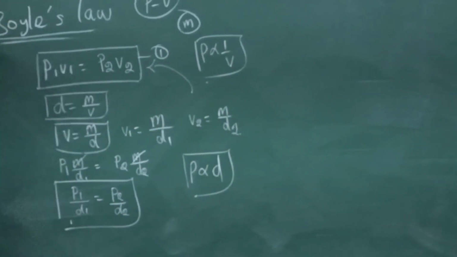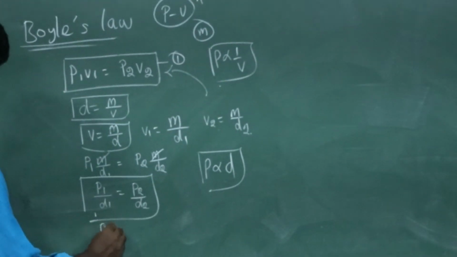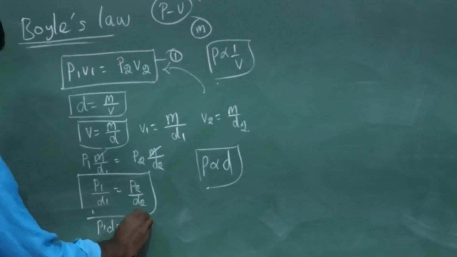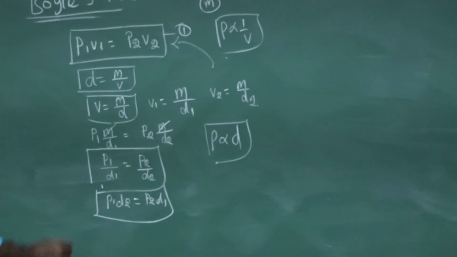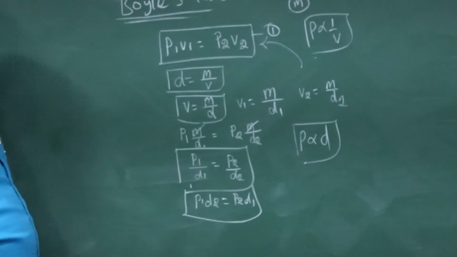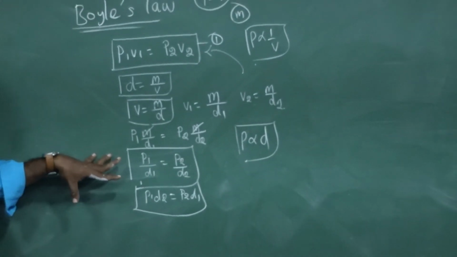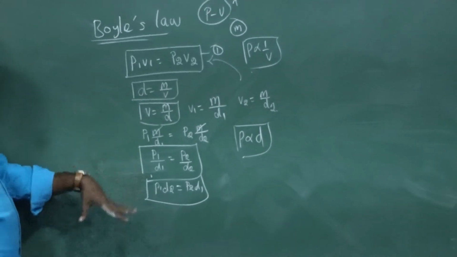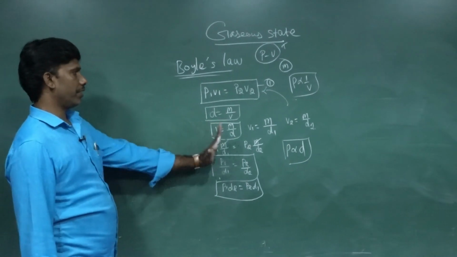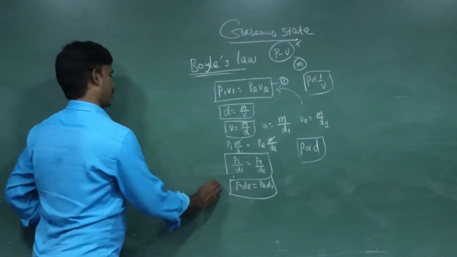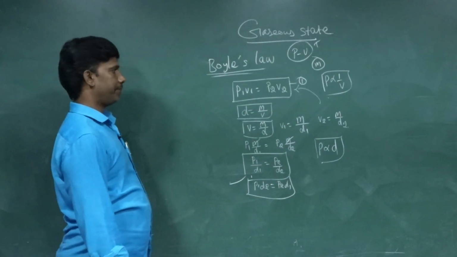There's a difference. If you want to simplify this, you can expand it like that also. These may be used in problems. They may give a pressure and volume and ask for the density, or density will be provided and they may ask for pressure. If they ask questions like this, you can go with this, the consequences of Boyle's law.